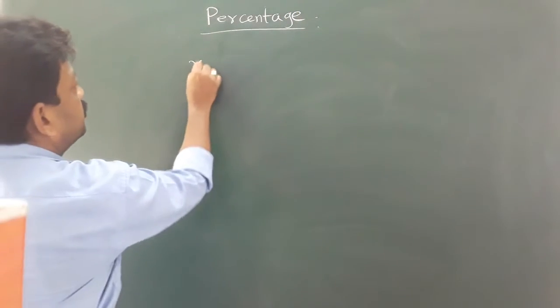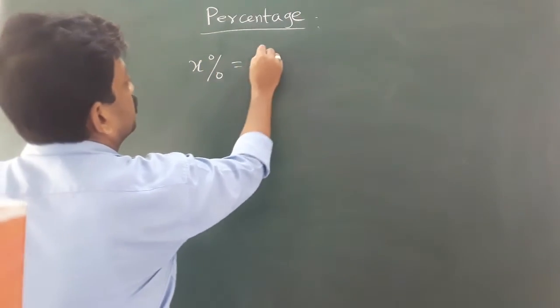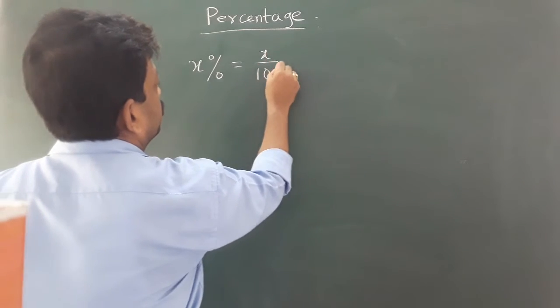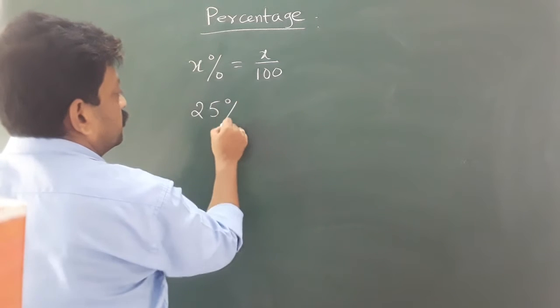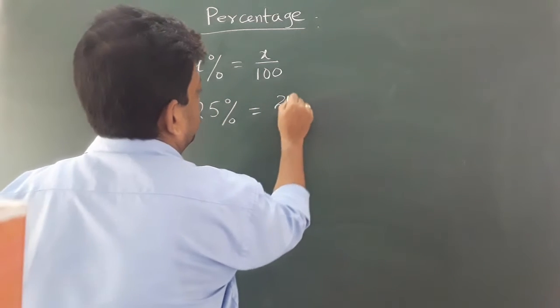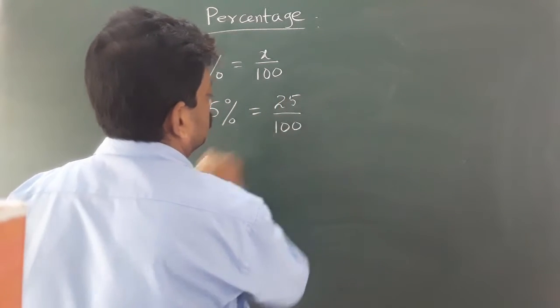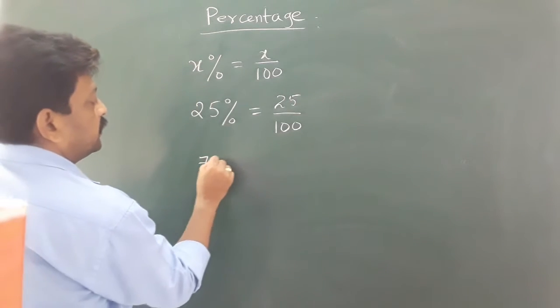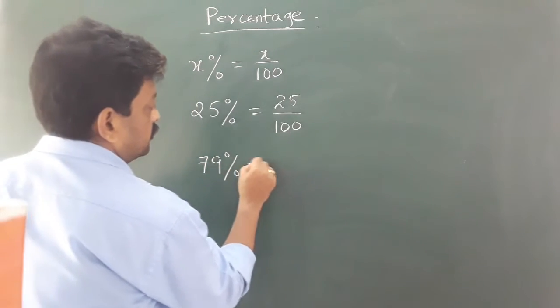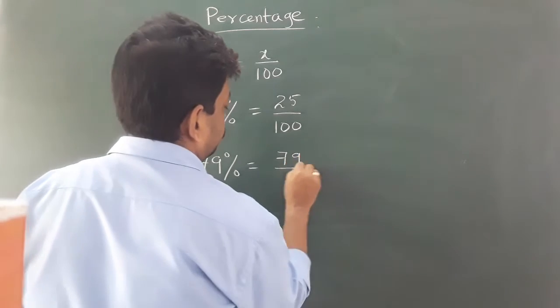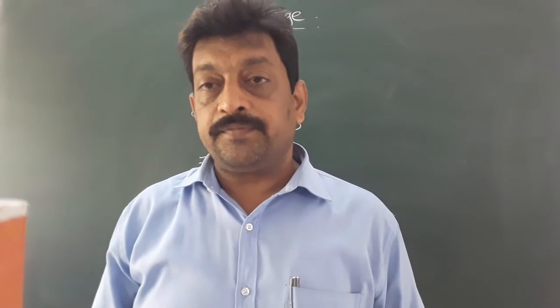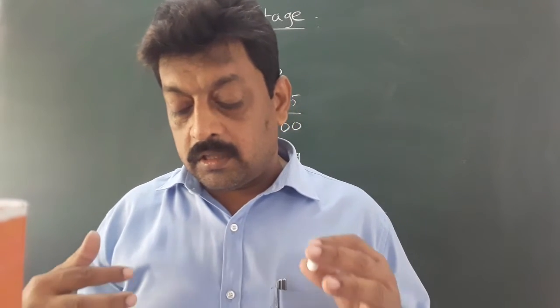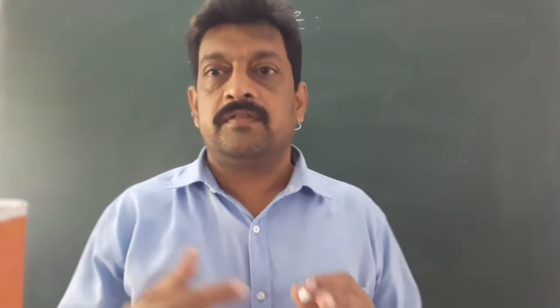So x% means x upon 100. 25% means 25 upon 100. 79% means 79 upon 100. Okay, so by a certain percent we mean that many hundreds.